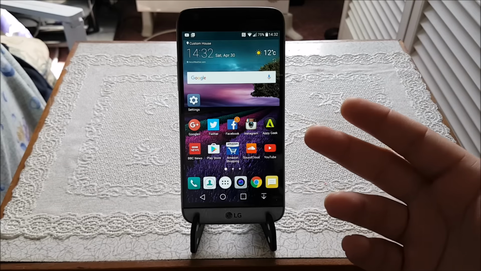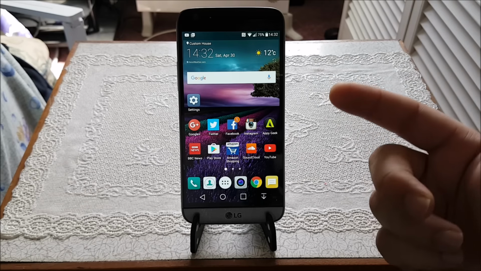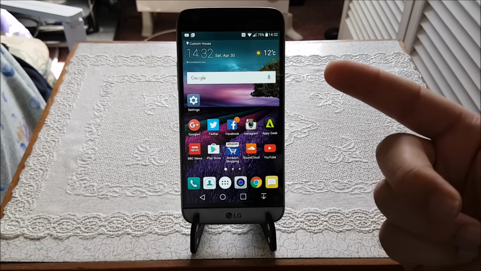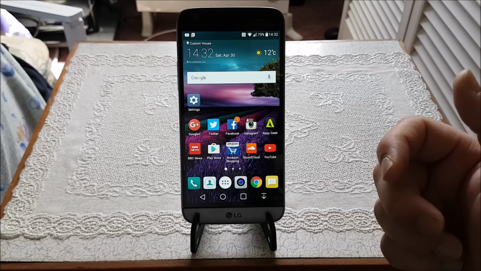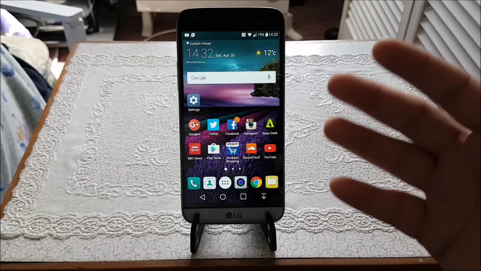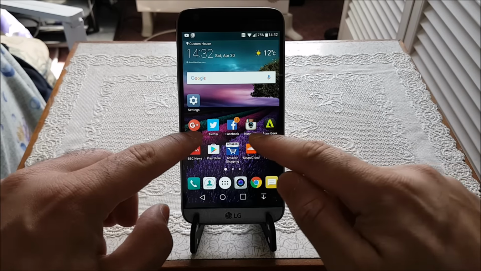What I'm going to be doing is opening all these apps, and then we go back on those apps and see how it holds up in the RAM. By the way, the LG G5 also has 4 gigs of RAM, same as the S7 and the S7 Edge. So without wasting any further time, let's quickly get into this. First of all, I'm going to be opening the first 5 top apps here.